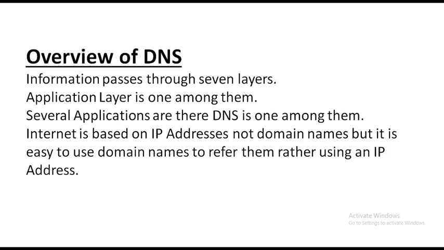Already I have explained what layers are there in OSI. 7 layers are there in OSI. Among the 7 layers, the application layer is one among them. For the application layer, several applications are there, which means several protocols are there. Among the several applications or protocols, DNS, Domain Name System, is one among them. The application layer applications are HTTP, FTP, Telnet, SMTP, DNS. DNS is one among them.